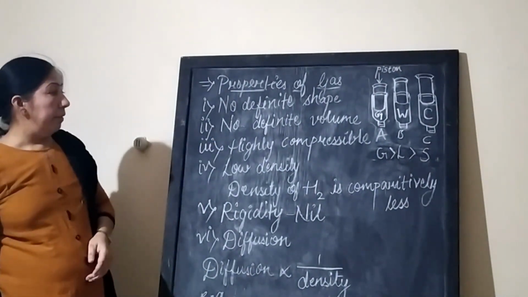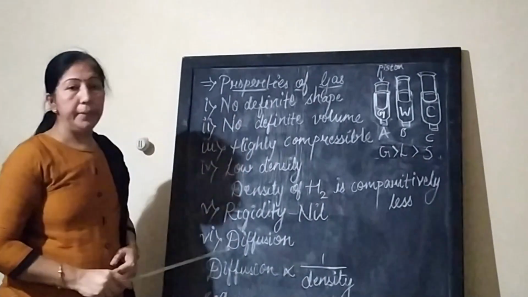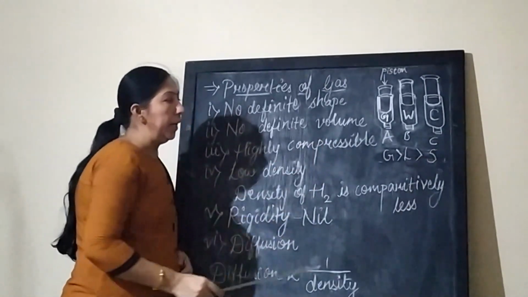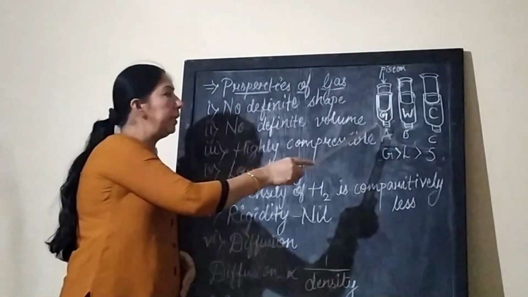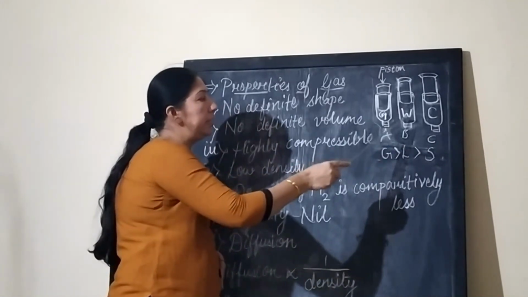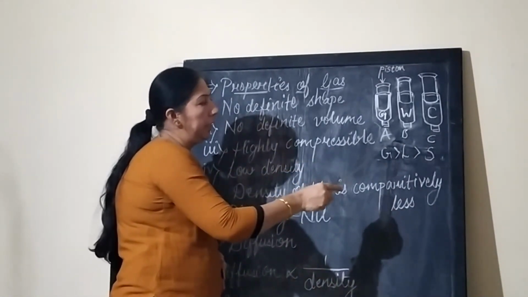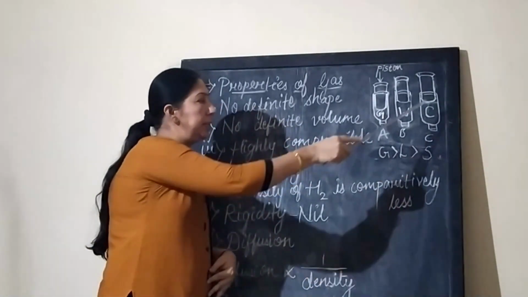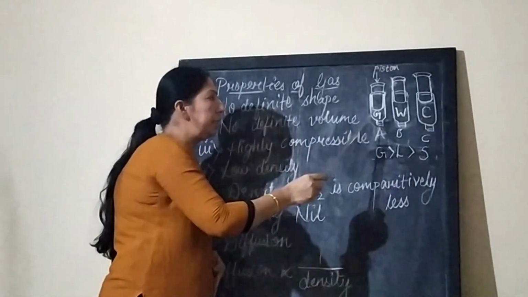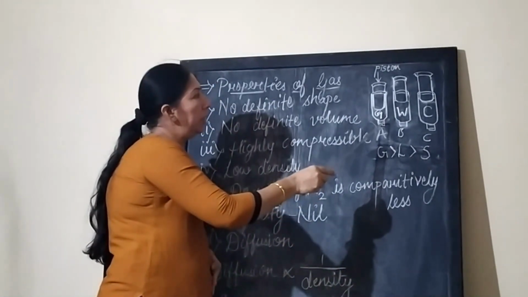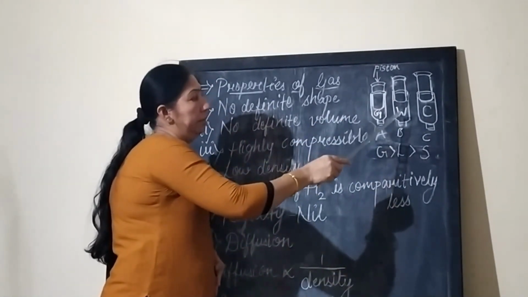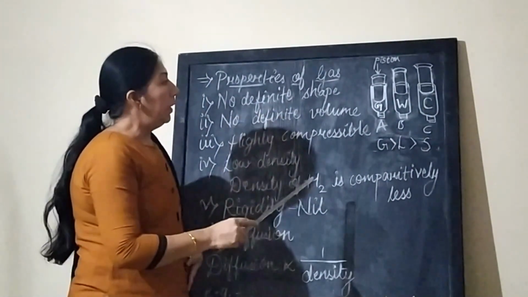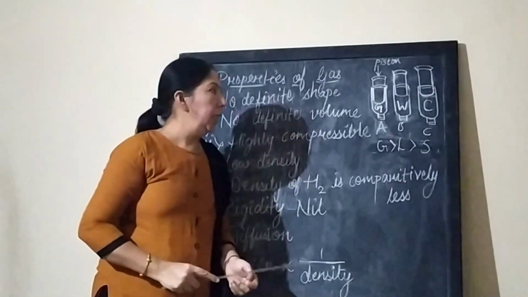Let us understand one activity based on compressibility. Gases are more compressible than solid and liquid. Take three different 100 ml syringes, denoted by A, B and C. The materials required for this activity are three 100 ml syringes, rubber corks, water, and chalk powder. Now let us start this activity.